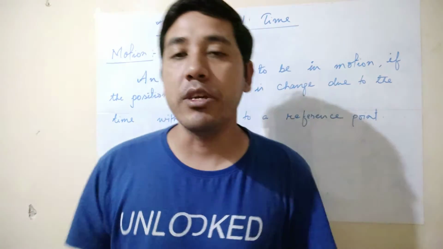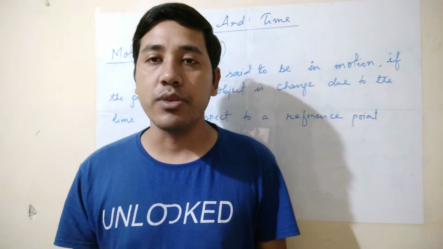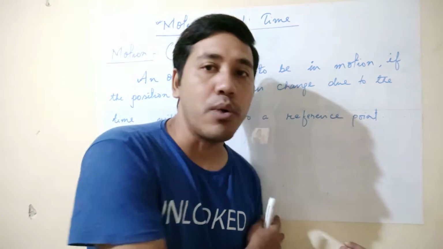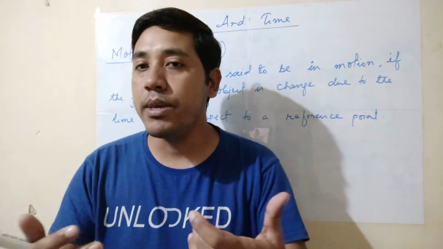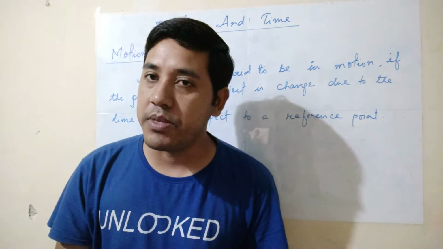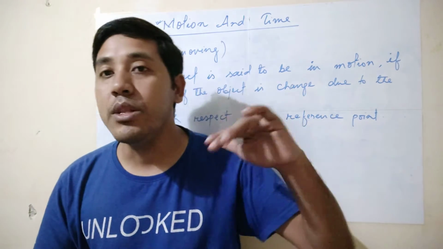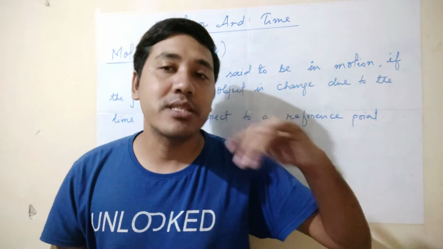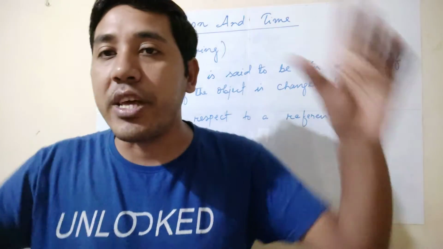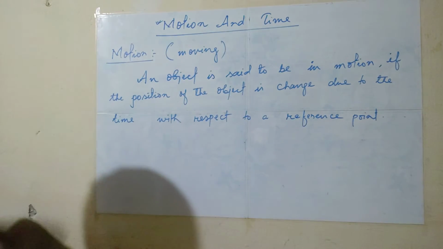If the position of my body is not changed with time compared to this world, then I am not in motion. Motion means moving. That is, the position of the object or body will change with time with respect to any reference point. That's why I'm giving the definition here.